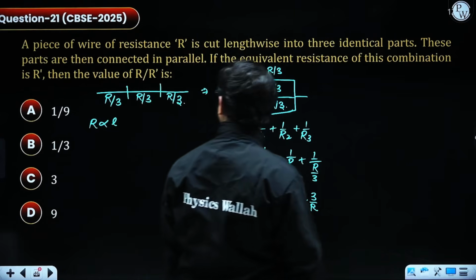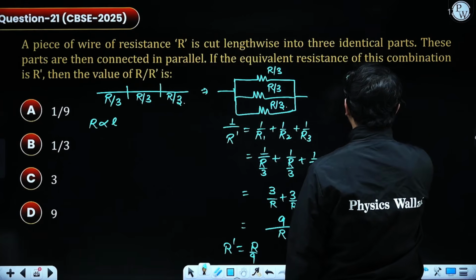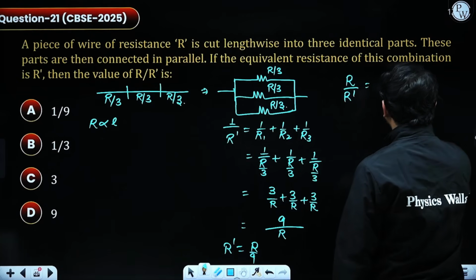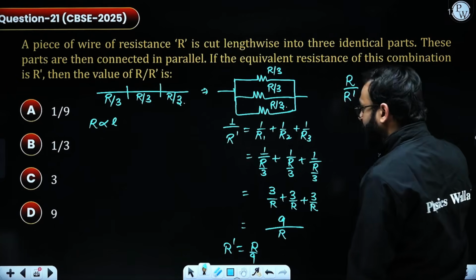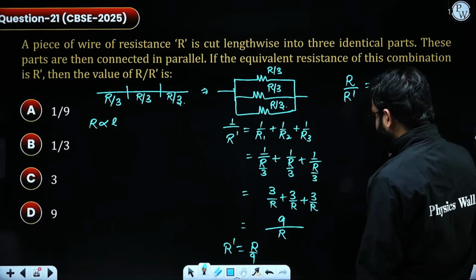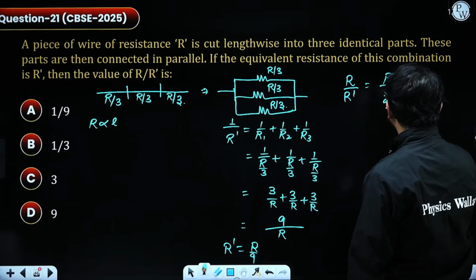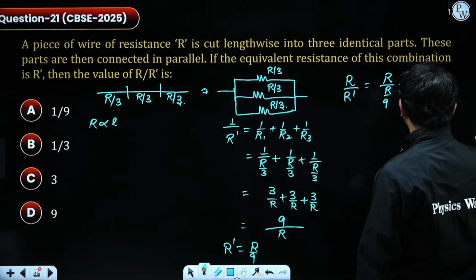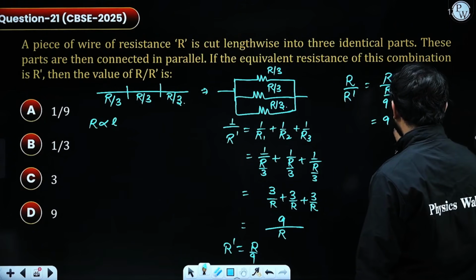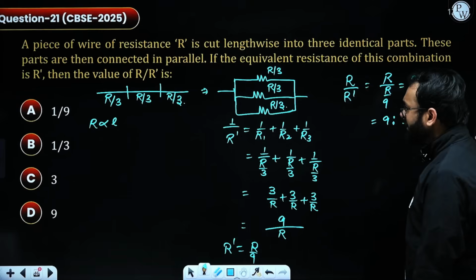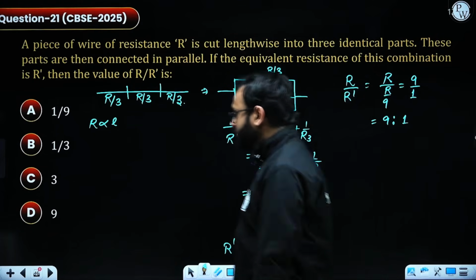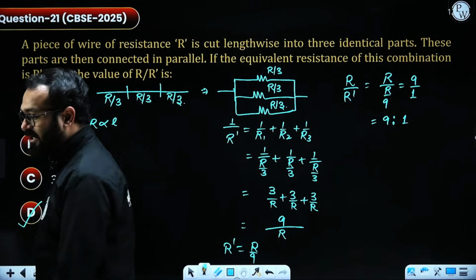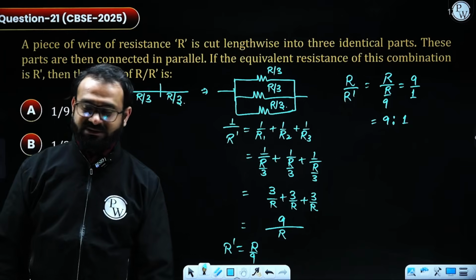What I have to calculate is the value of R by R dash. The value of R is R, and R dash comes out as R by 9. So the ratio is 9 by 1, or 9 ratio 1. Do I have this answer? 9 by 1. So option D will be the right answer in this case.